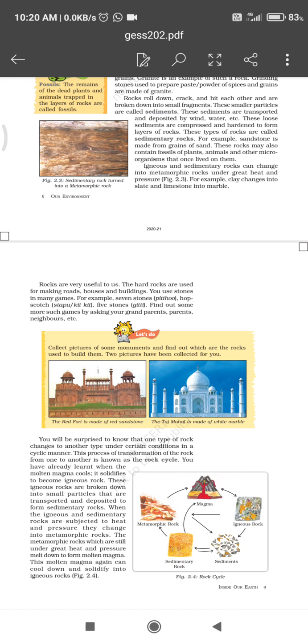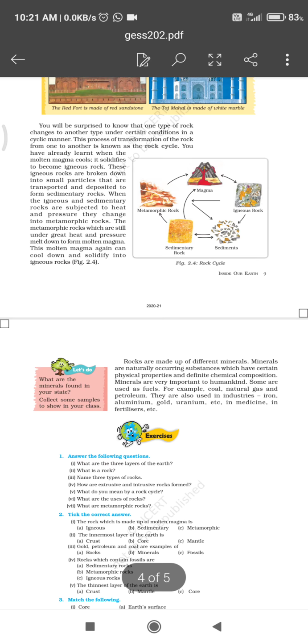Some minerals are used as fuels. For example, coal, natural gas and petroleum are used as fuels. Other minerals like iron, aluminium, gold, uranium, platinum, etc. are used in making different things. Some minerals are also used in medicines, in fertilizers, etc. So minerals are also very useful to us.